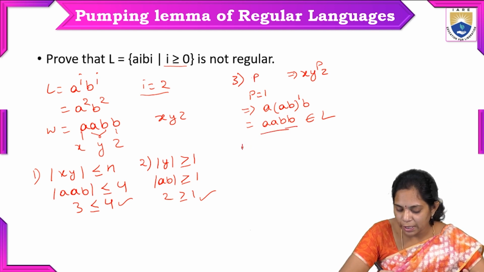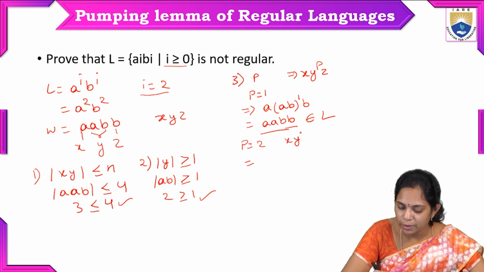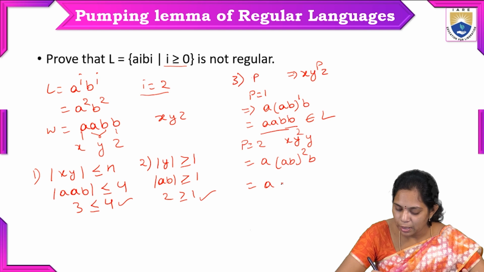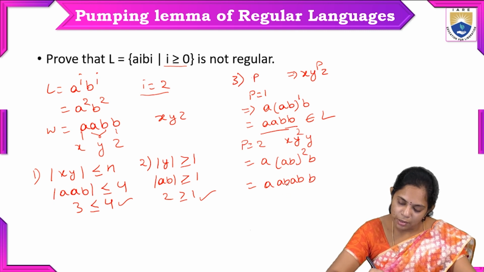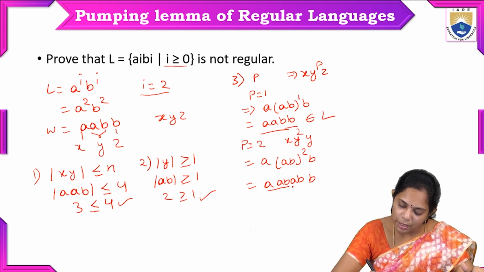And next we will take p equal to 2. So x, y power p, that is 2, and z. Here p is equal to 2, and we have to check A, AB power 2, B. That is A, two times AB, AB, and B. So there is a pattern of AAB and ABB.